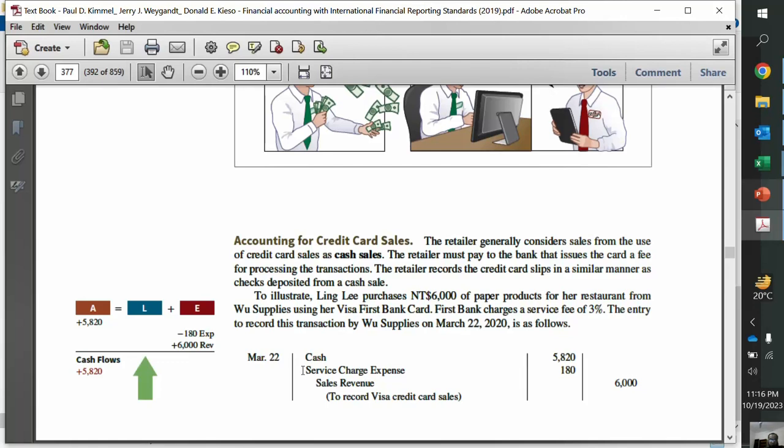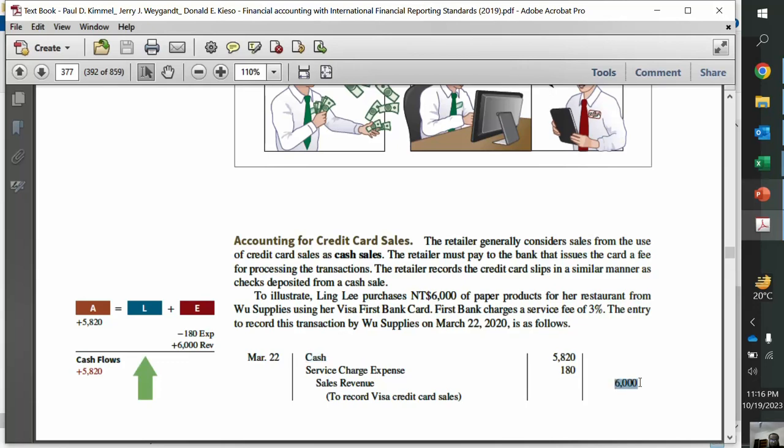if the credit card company says that whenever a customer comes to you and pays you through credit card, we will not give you 100%. But by cash, in American books, keep in mind, right? By cash we mean bank, because whenever somebody pays with a credit card, our bank balance increases, right? So by cash in US books, usually it means bank. So you can write it as bank as well. So the amount goes into our bank account, but not 100% of the sales, right?